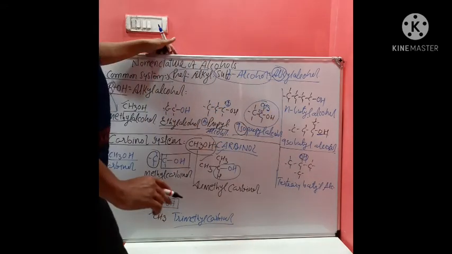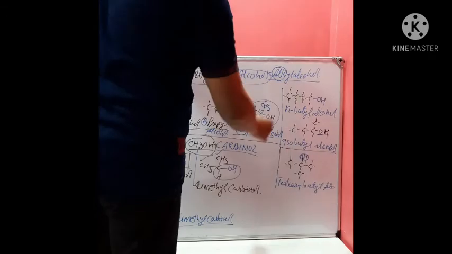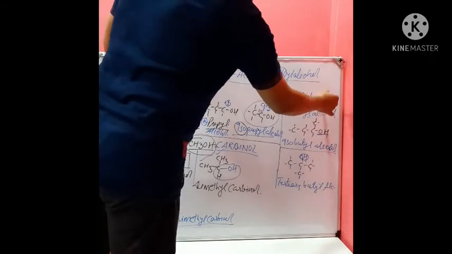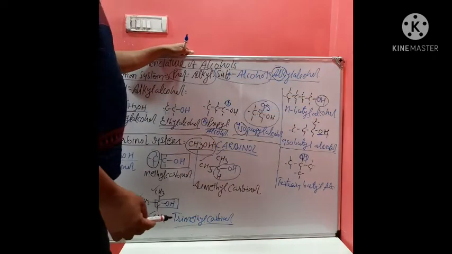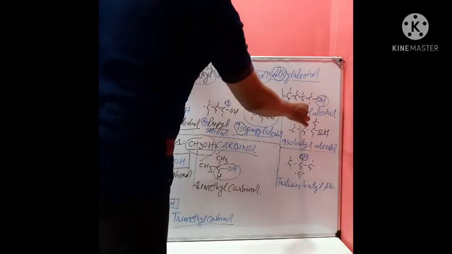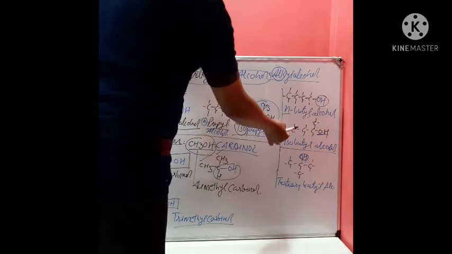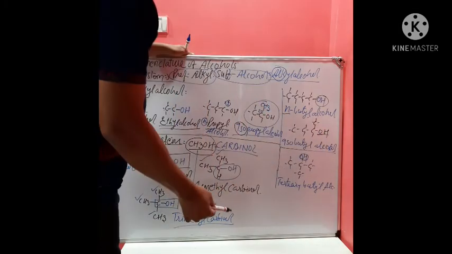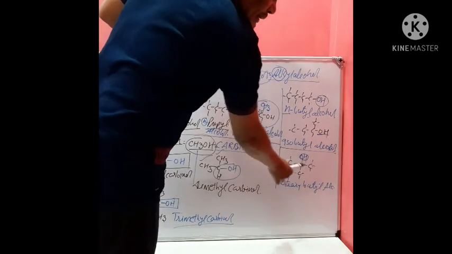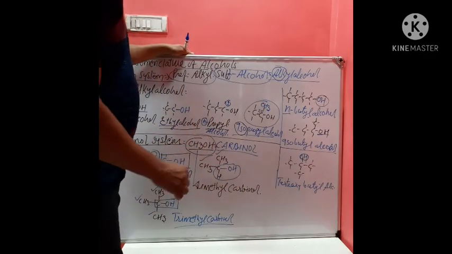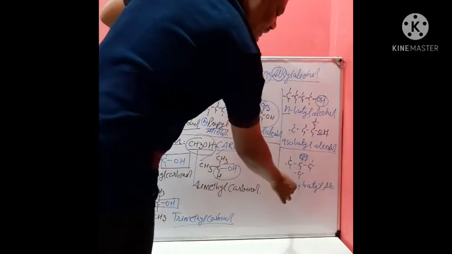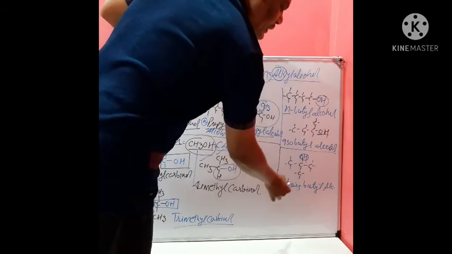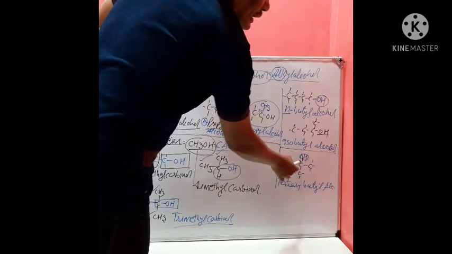Isopropyl alcohol. And similarly, if there are 4 carbon atoms and OH group is present in one of the ends, then it is called normal butyl alcohol. But if it is attached in between, then it is called isobutyl alcohol. And if a highly branched carbon chain is there, in that case, tertiary is used, because it is attached with a 3-degree carbon atom.